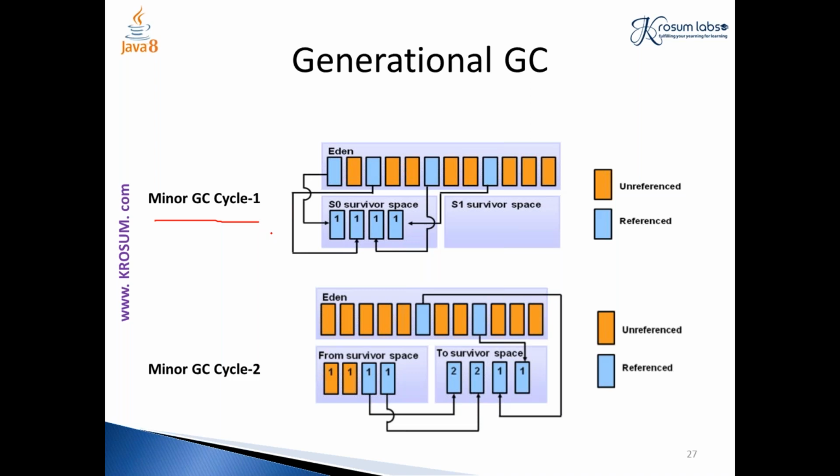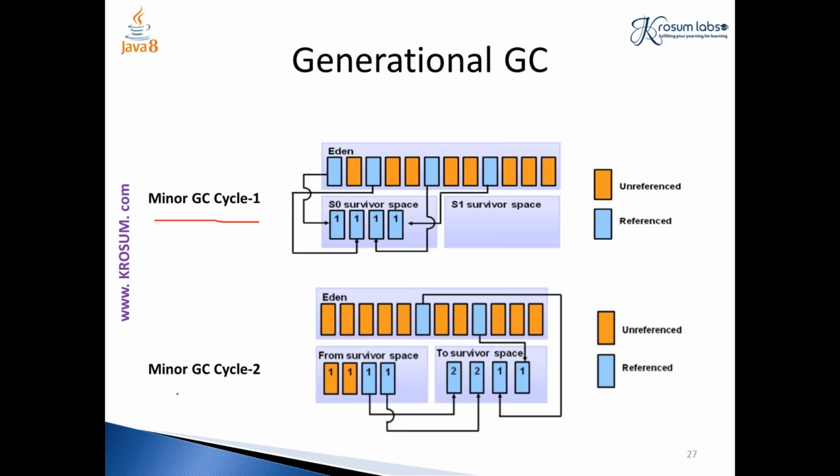Okay, what happens is, in my minor GC cycle, all unreferenced objects will be deleted. That is the first step. In the second step, the remaining objects will get an increment in their age value. Age is the term which is specified here. For example, these objects will get an incremented age of 1. So this is the end of minor GC cycle 1. By the end of this cycle, we have an empty Eden space and an empty S1 space, whereas I have some objects in my S0 which have age 1.